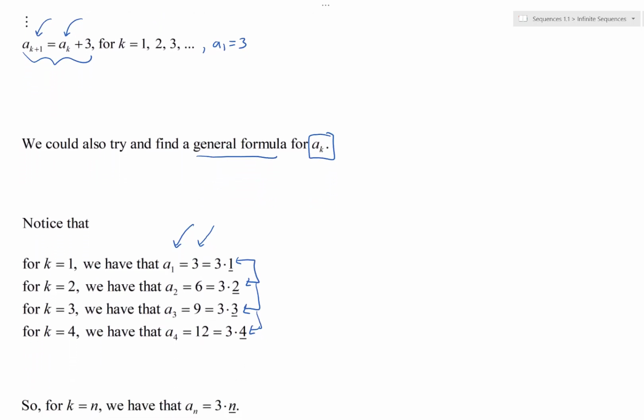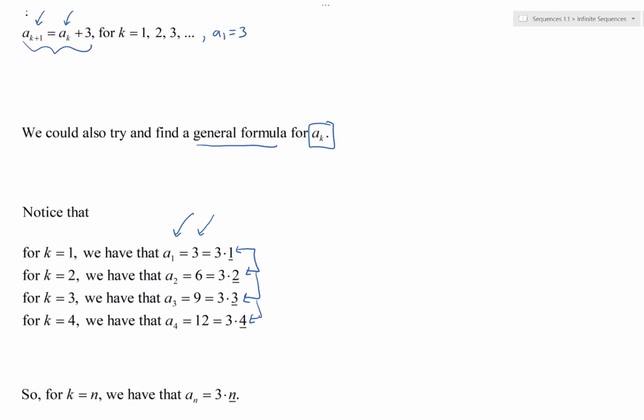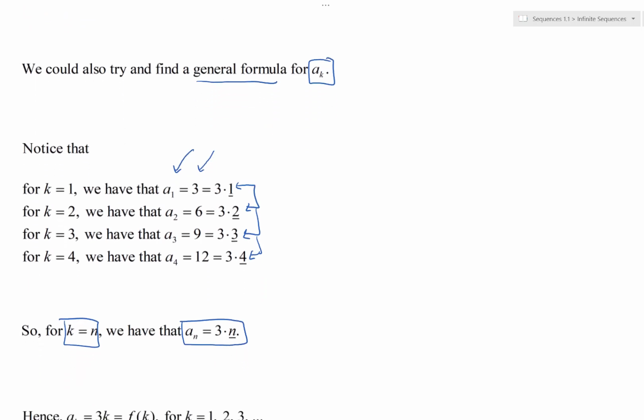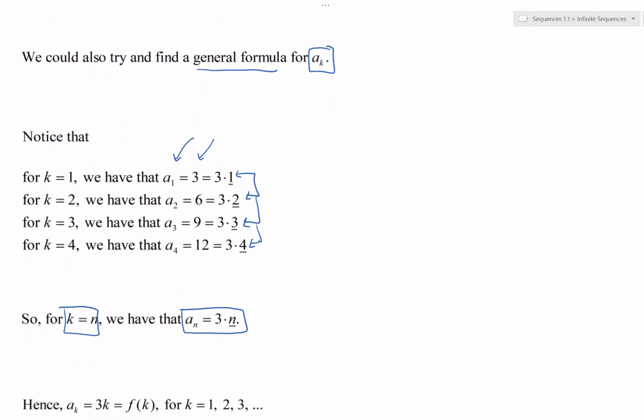Seems like we're picking up a pattern here. You might suspect that in general, we pick any k, say k is n. Then that nth term of the sequence is 3 times that number n. This allows us to write that any term in the sequence starting when k is 1, that term a sub k is just 3 times the index k.